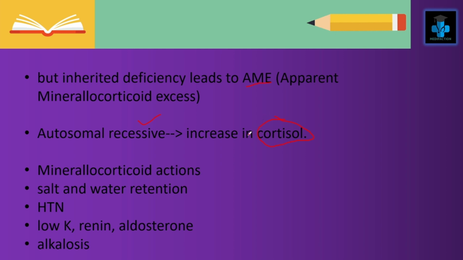So what happens then? There will be increased mineralocorticoid actions such as salt and water retention, hypertension, low potassium, low renin and aldosterone, and also alkalosis.